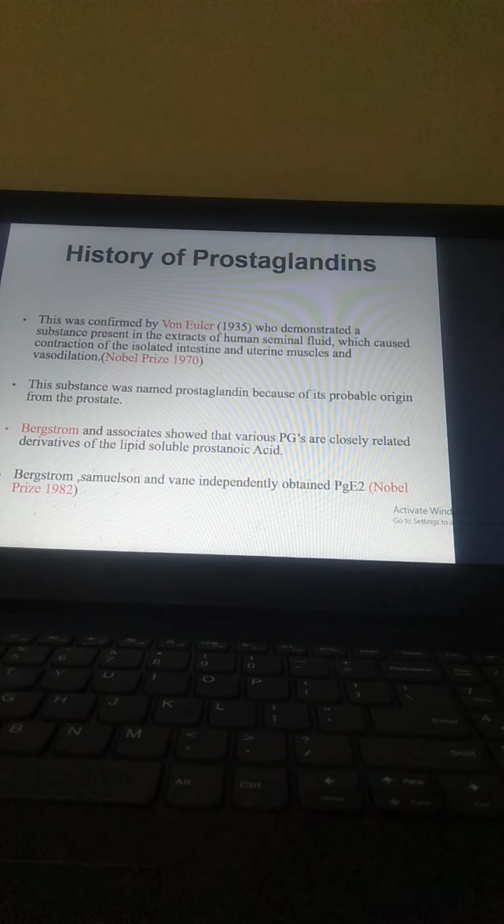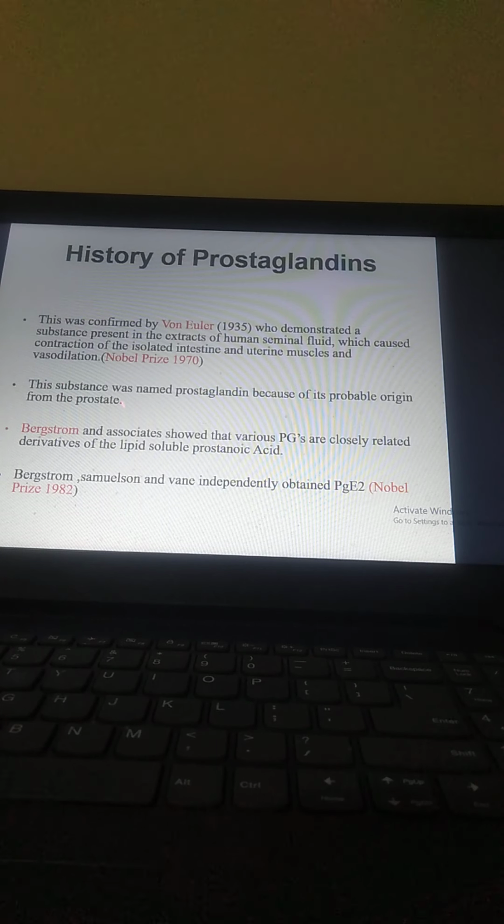And the history of the prostaglandin is very important. This was confirmed by von Euler in 1935, who demonstrated a substance present in the extract of human seminal fluid, which causes contraction of the isolated intestine and uterine muscles and vasodilation. This earned von Euler the Nobel Prize in 1970.